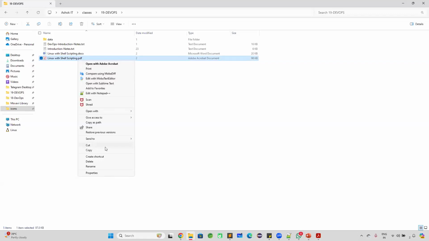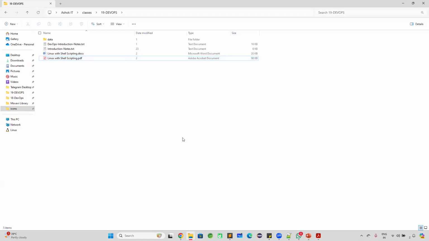That is called user interface, graphical user interface. If I want to create a new file in this Windows machine, I can right click on my mouse and I can see the new option is available. With that new option, I can create the file. That is nothing but graphical user interface.